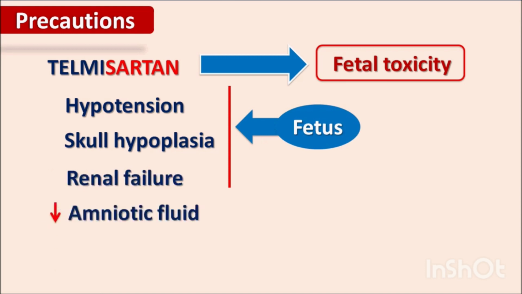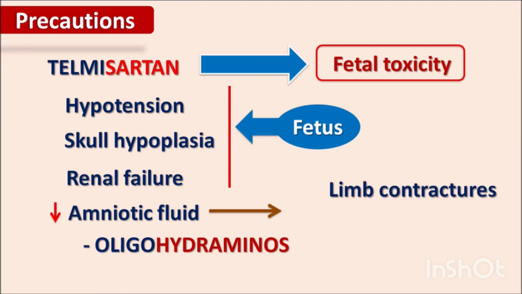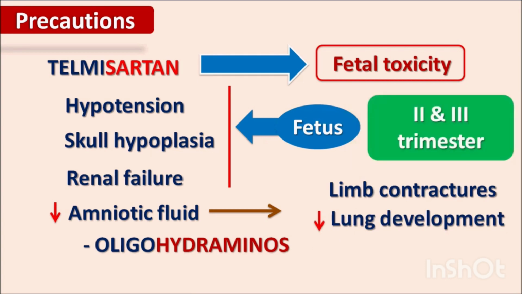It can also reduce the amniotic fluid around the fetus, resulting in oligohydramnios. When the amniotic fluid is reduced, it can cause limb contraction and less lung development in the fetus, which mostly occurs in the second and third trimester of pregnancy.